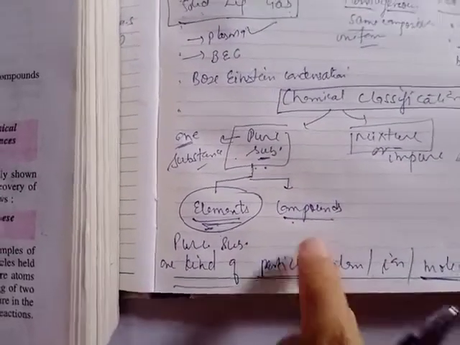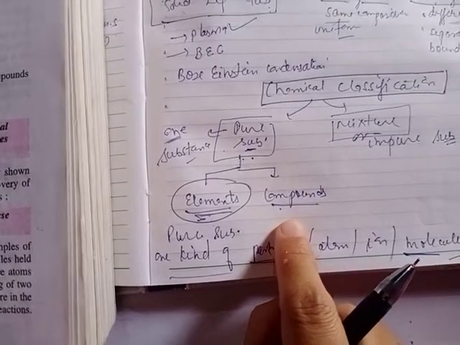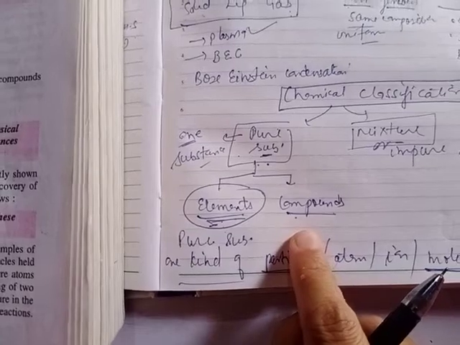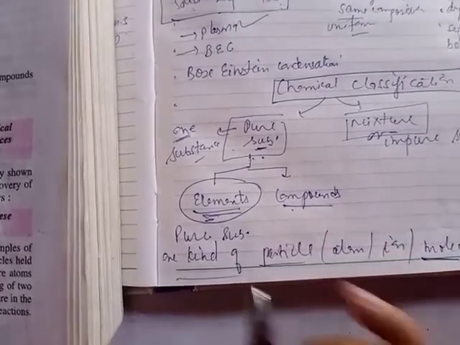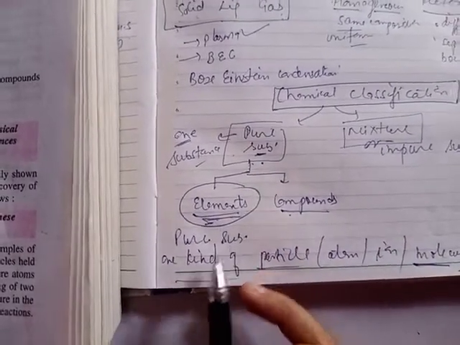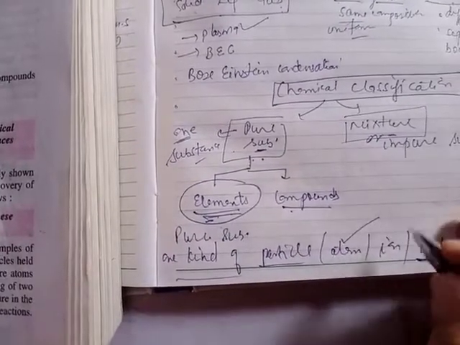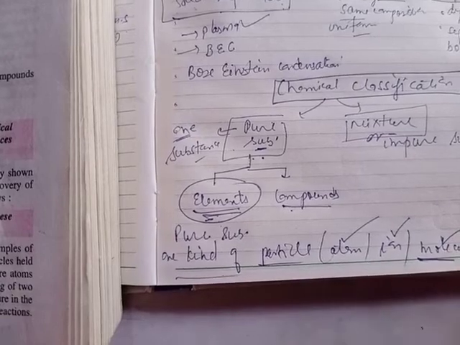This compound is formed by mixing of one or more same or different kinds of elements or molecules. So an element is a pure substance which is made up of only one kind of particles. These particles may be atoms, ions, or molecules of the same type.